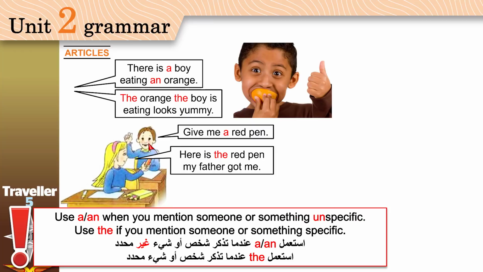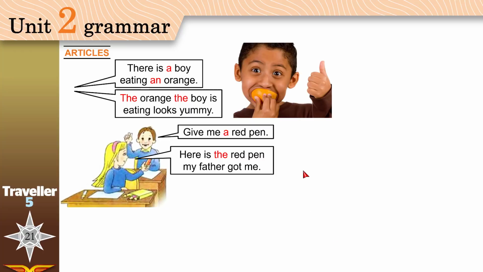Which pen did he want? Any red pen. Which red pen did the girl give him? She gave him a specific pen. Which one? The one that her father got her. Not any red pen, it is specific. Okay? Is this easy for you?